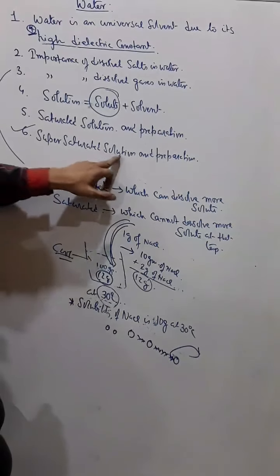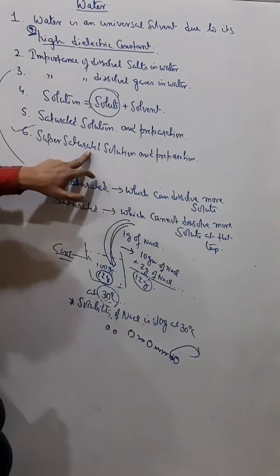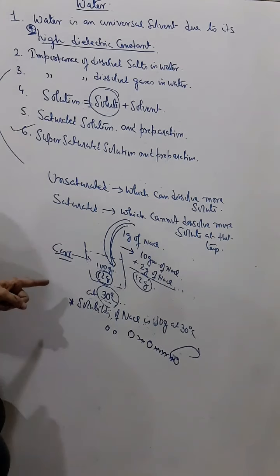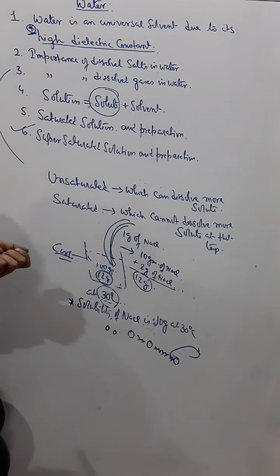So how to prepare a supersaturated solution? To prepare a supersaturated solution, first you have to make a saturated solution. And then if you heat that saturated solution, you will see that you can dissolve some more solid in it, stir it, and some more solid can be dissolved in it.